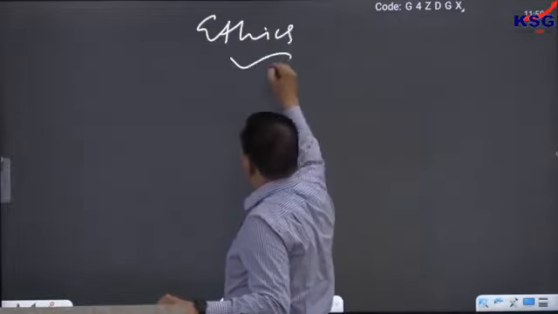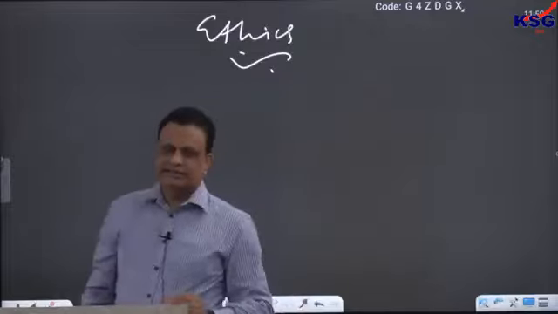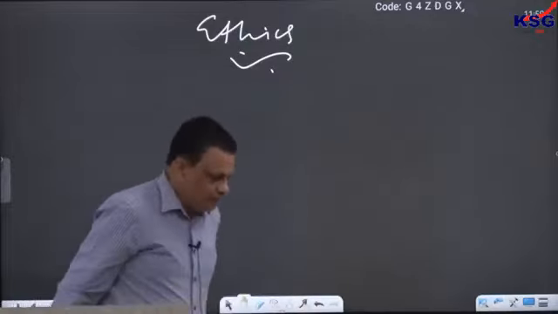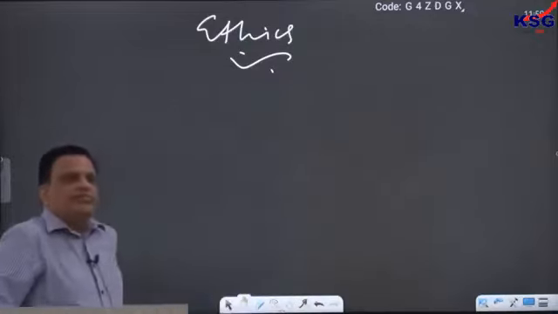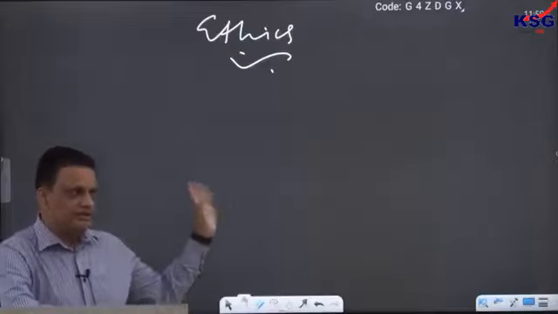In philosophy, of course, as I told you, we are going to start with ethics. So write down first of all a basic definition of ethics here.